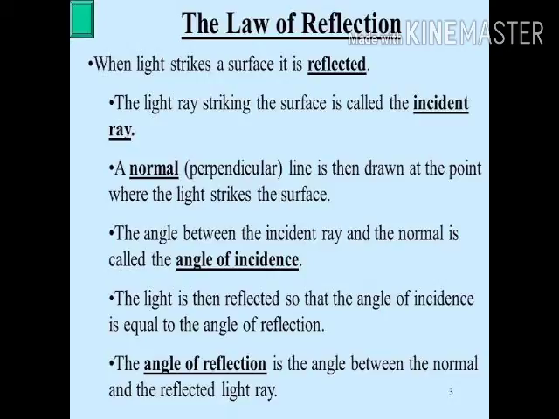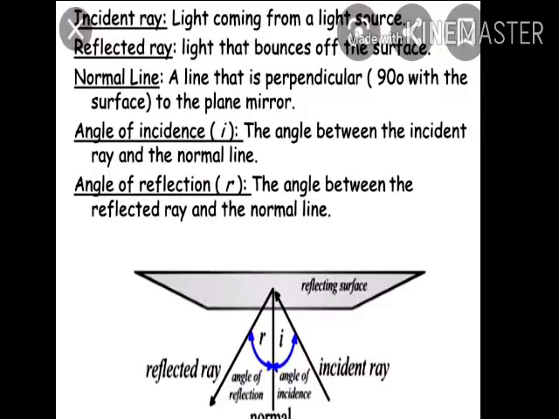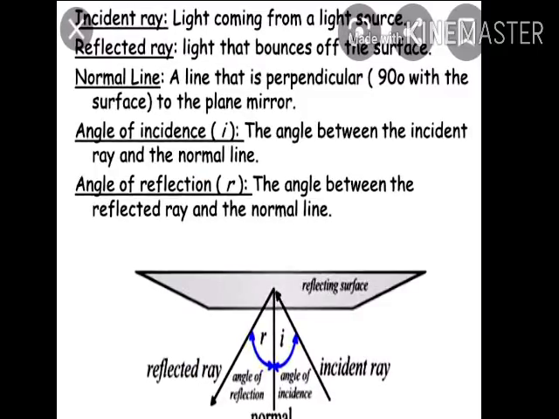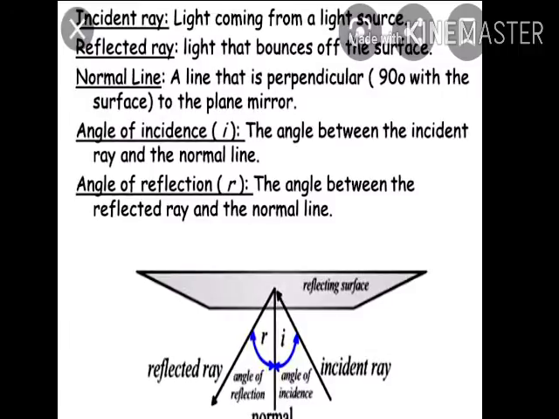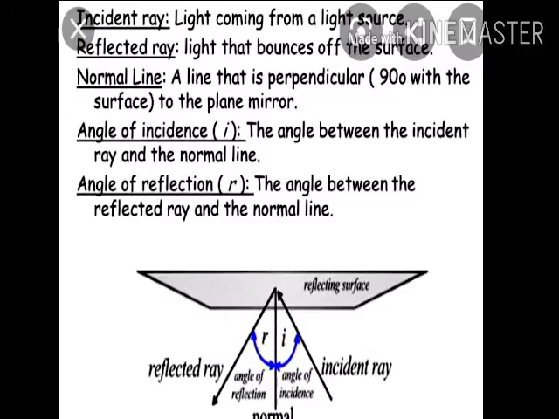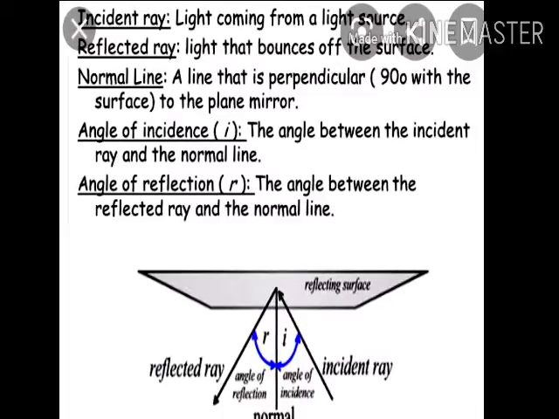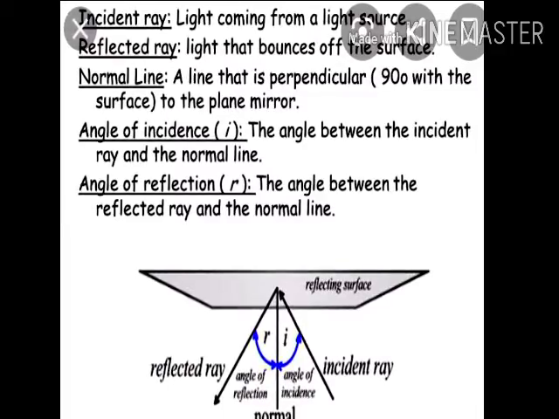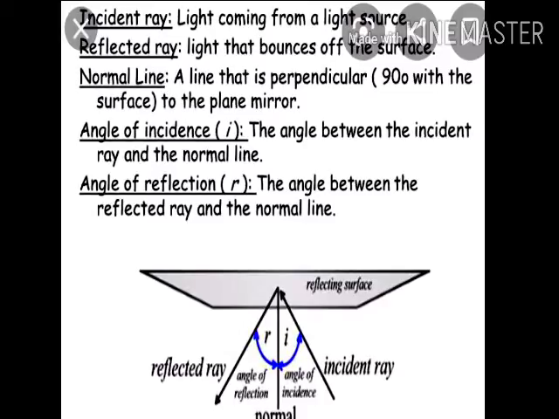The angle between the incident ray and the normal is called the angle of incidence. The light is then reflected so that the angle of incidence is equal to the angle of reflection. The angle of reflection is the angle between the normal and the reflected light wave. Here you are going to see the incident ray, light coming from the light source. The reflected ray is the light that bounces off the surface. The normal line is a line that is perpendicular, 90 degrees, to the surface of the plane mirror.